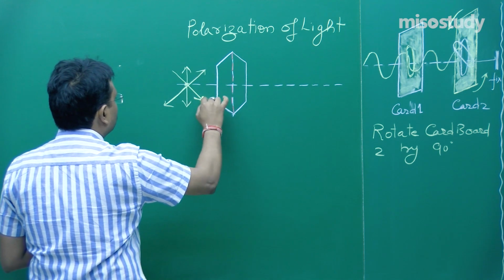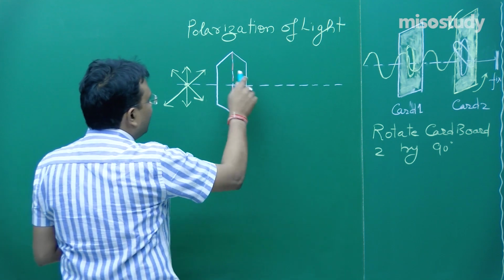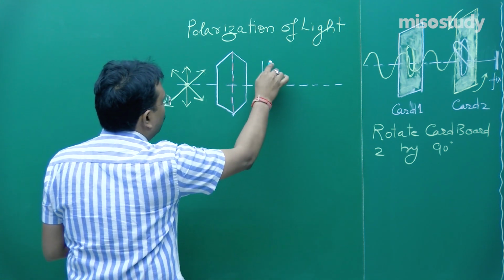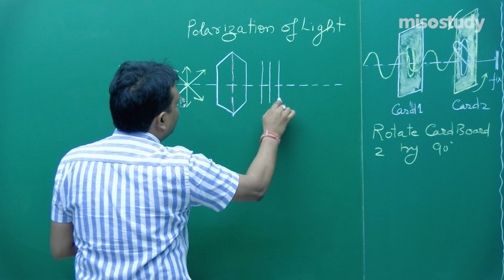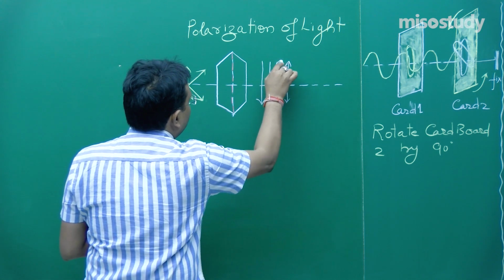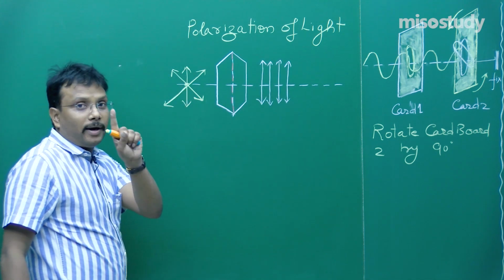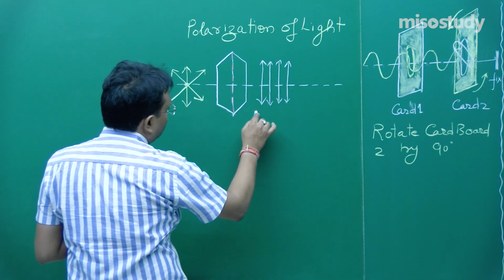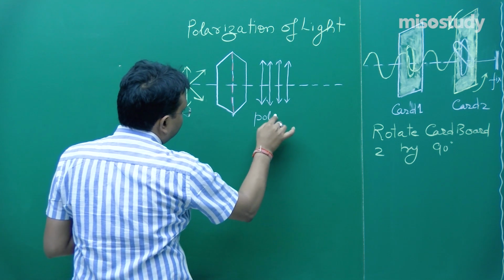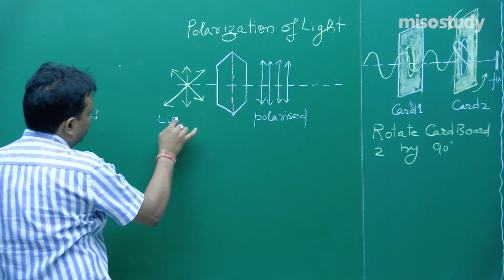Ultimately, because of the presence of this one crystal, you will get linearly polarized light, meaning electric vector vibration in just one direction, fine, that is polarized, and it is unpolarized.